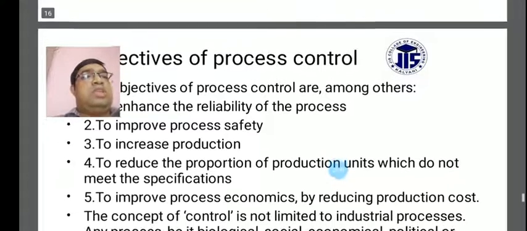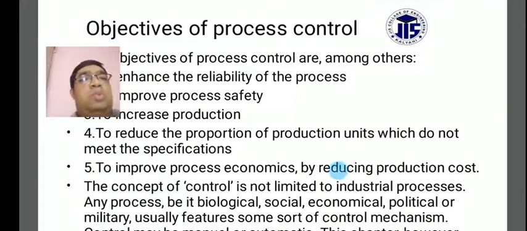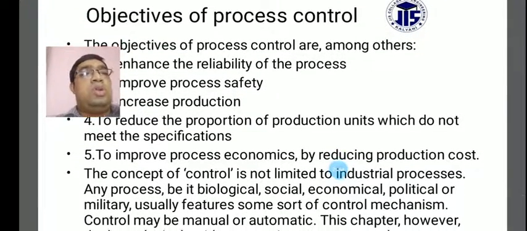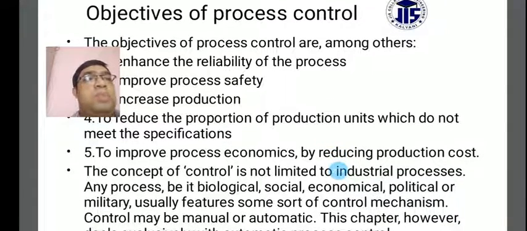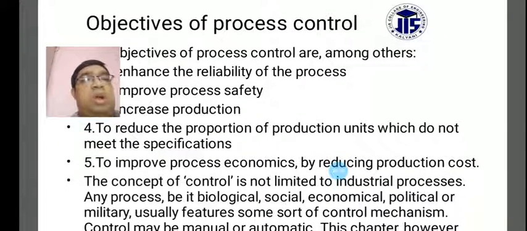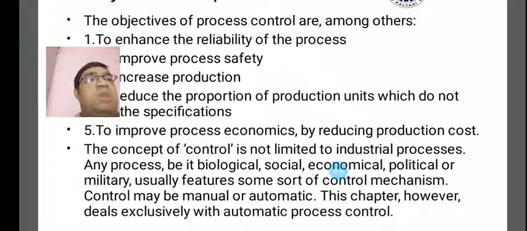Process control adds value to the production industry: increased production, reducing the proportion of production units that do not meet the specifications, improving process economics, and reducing production cost.